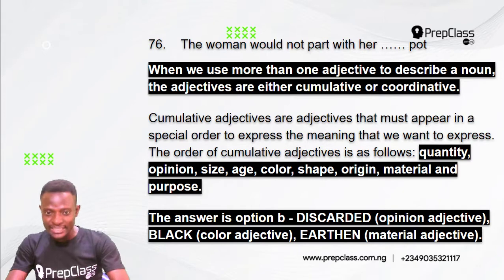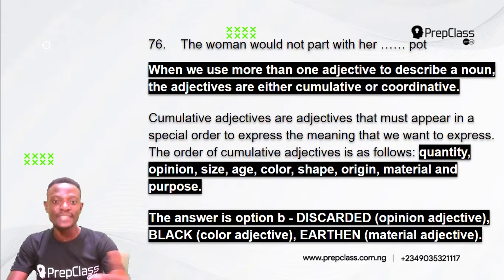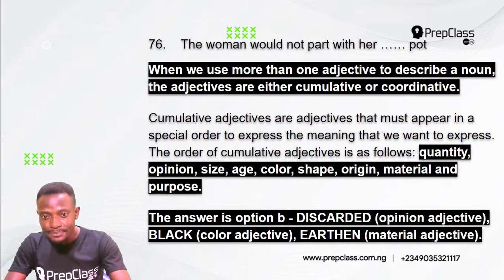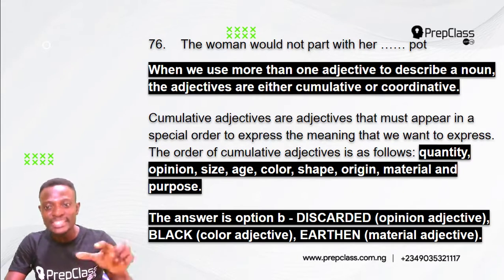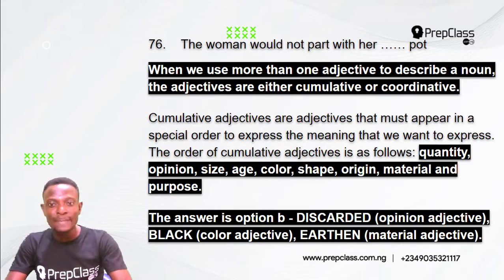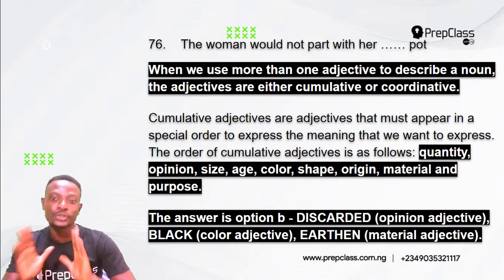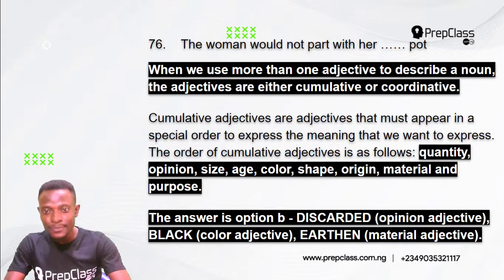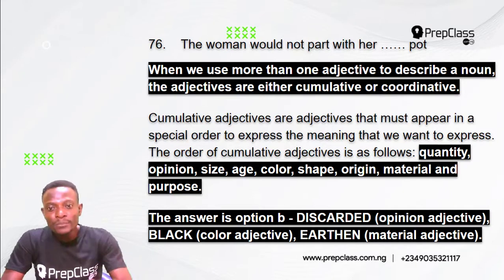So after opinion adjective, looking at the order there, we have black. Black is the next. After opinion, we have size. There's no size adjective in the options. We have age. There's no age adjective in the option. The next is color, which is black. Then afterwards, black, which is the color adjective, we have earthen, which is the material adjective. Because after color, we have shape adjective, we have origin adjective, and none of them are in the options. The next adjective in the option is the material adjective. Because the pot is made from earth, from the clay. The material used in making the pot is the clay.